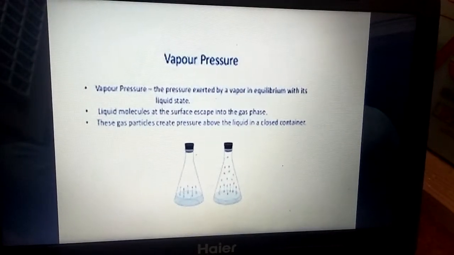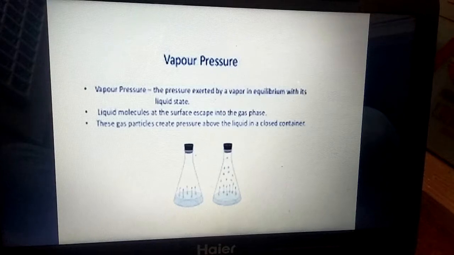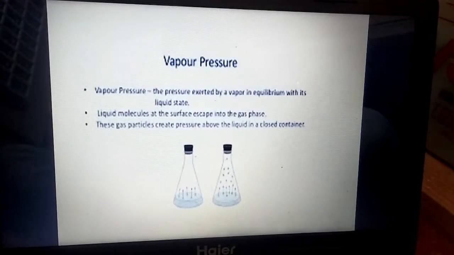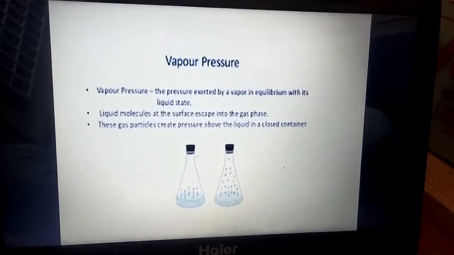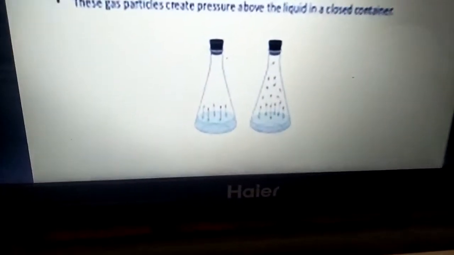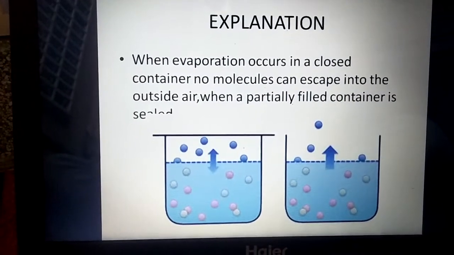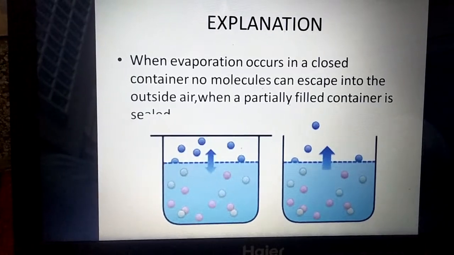Liquid molecules at the surface escape into the gas phase. These gas particles create pressure above the liquid in a closed container. When the liquid is in the closed container, liquid is converting into the vapor, and these vapors exert a pressure on the surface of the liquid. This pressure is known as vapor pressure of that liquid. For further explanation, look at the figure.